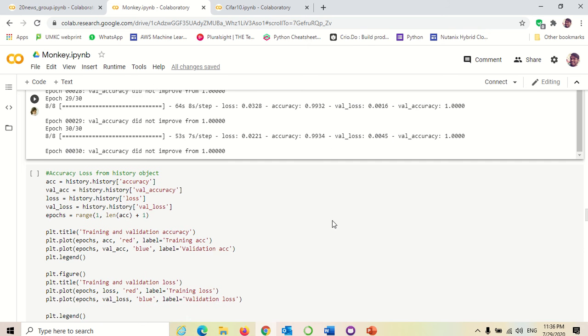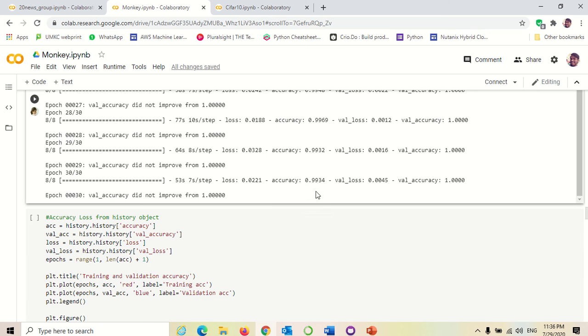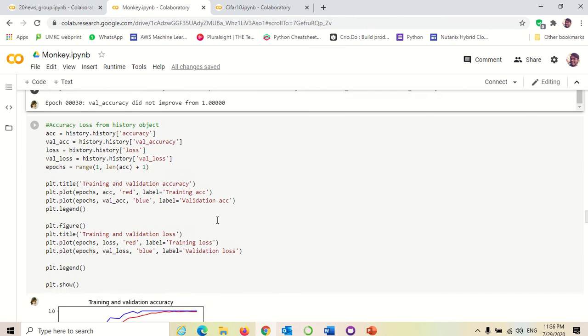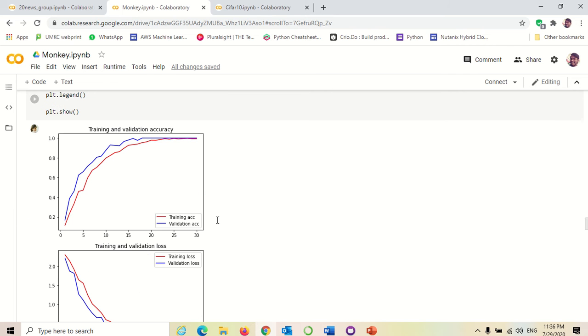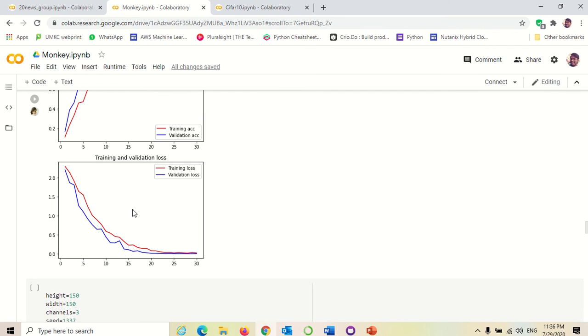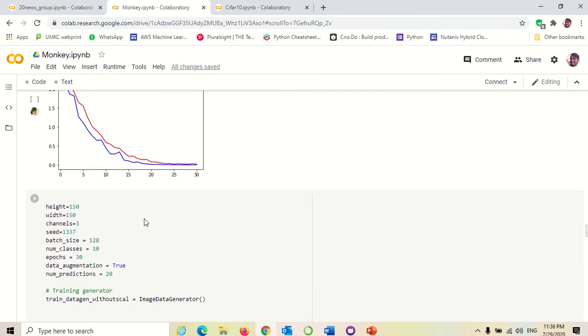So I have stopped it here. I have put 30 epochs because as it is getting increased, I tried for a lot of epochs and it is good. I stopped it here. I plotted the loss and validation graphs. This is training accuracy and validation accuracy. This is training loss and validation loss.